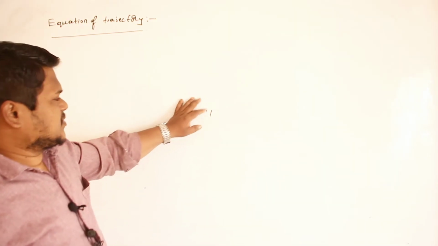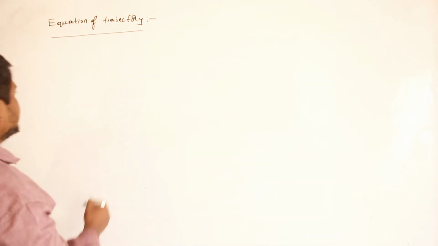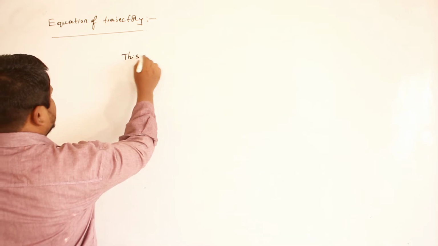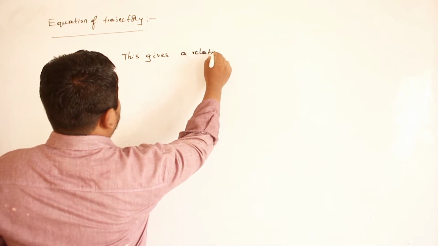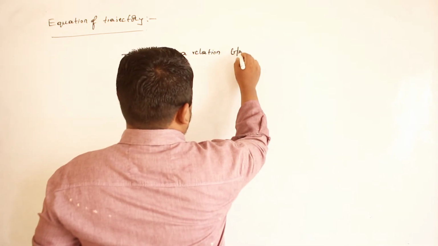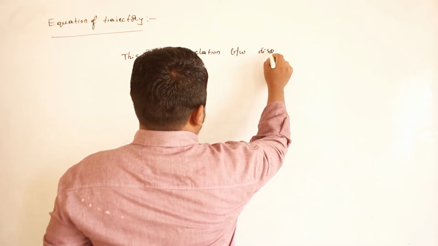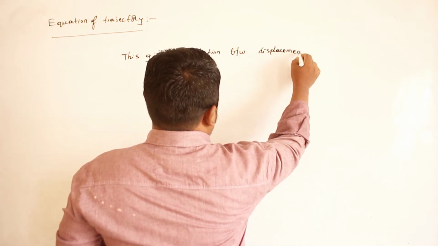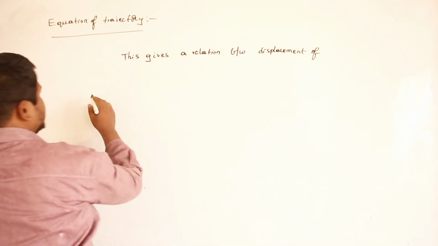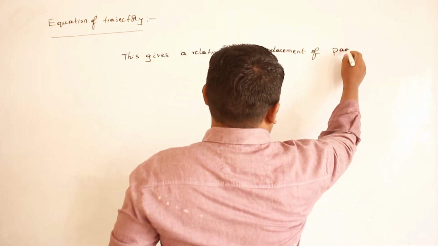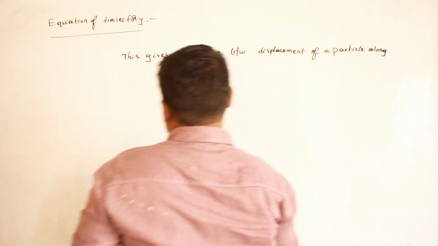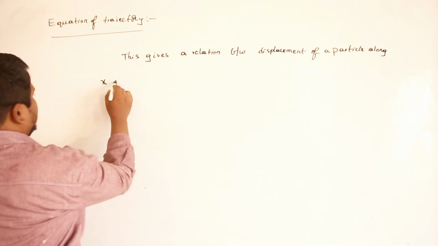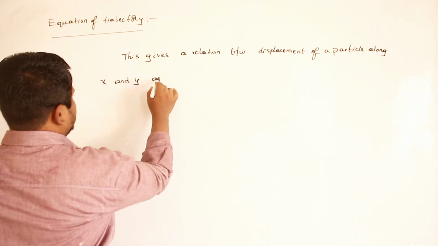So the next concept which we are studying is equation of trajectory. So what is meant by equation of trajectory? This gives a relation between displacements of a particle along x and y axis.